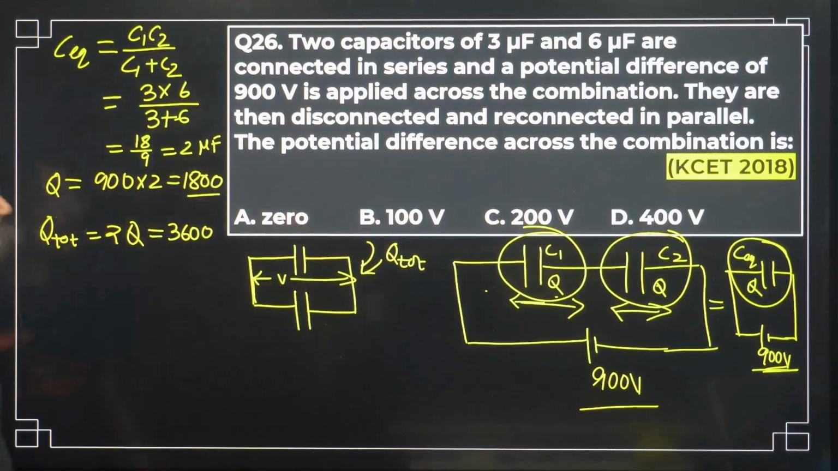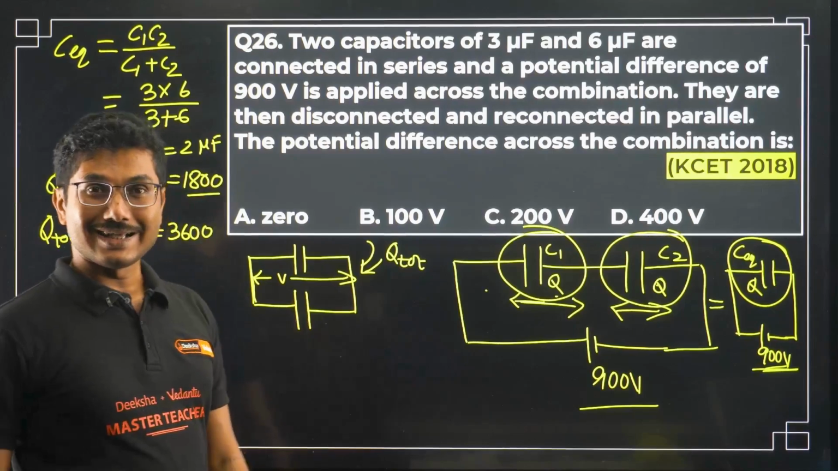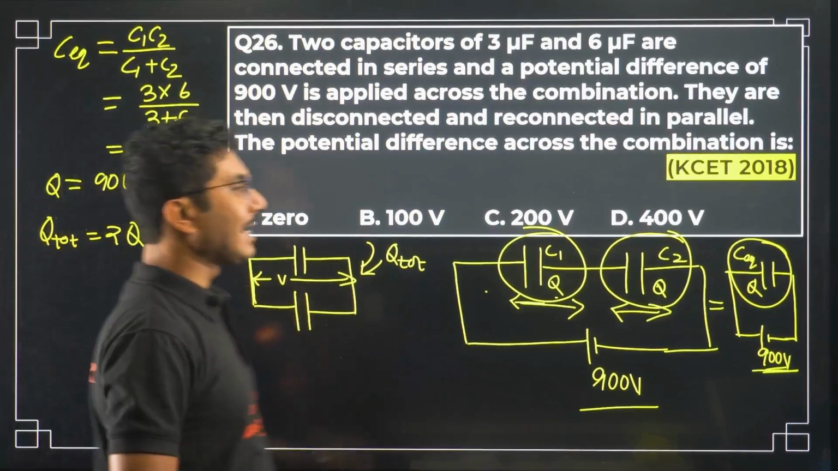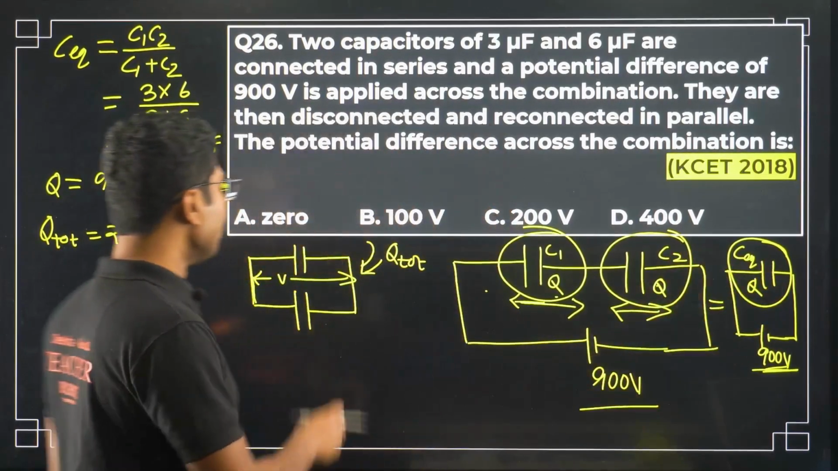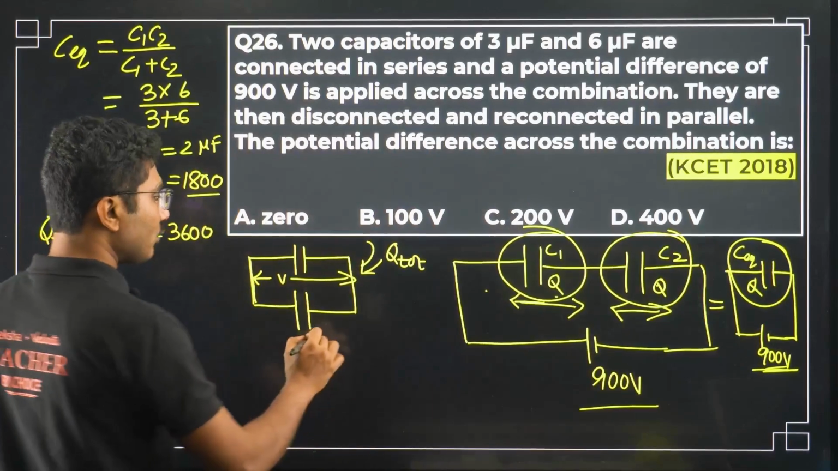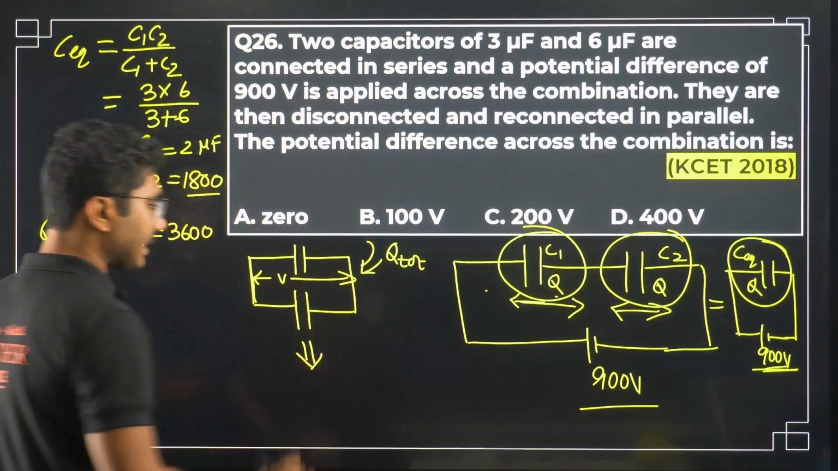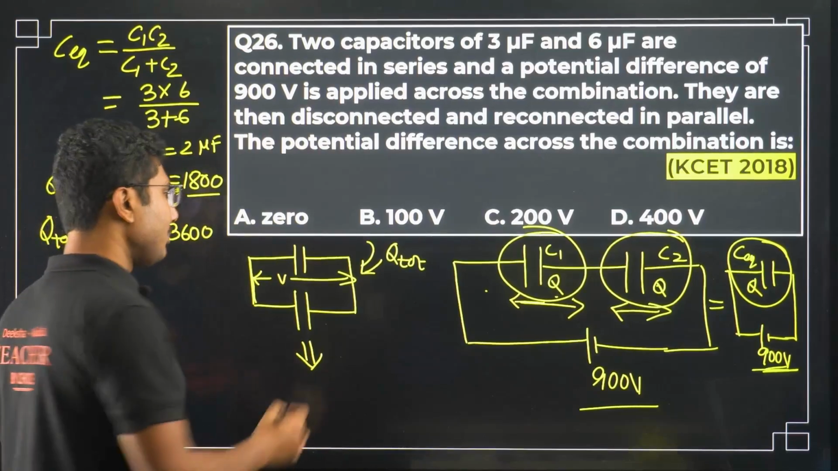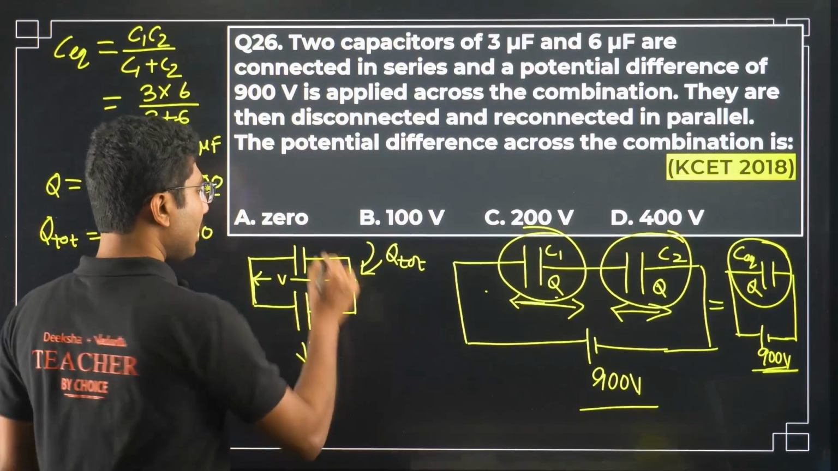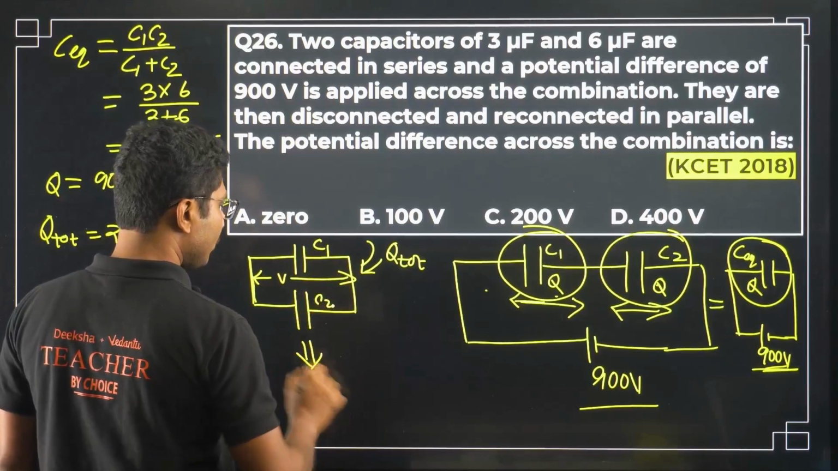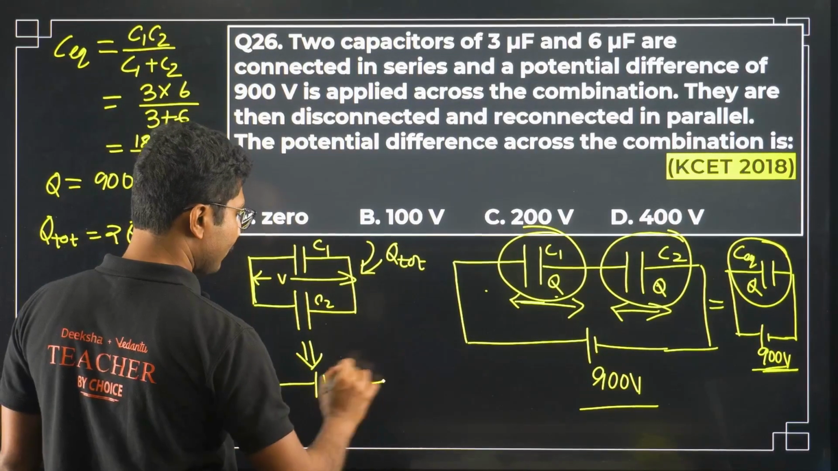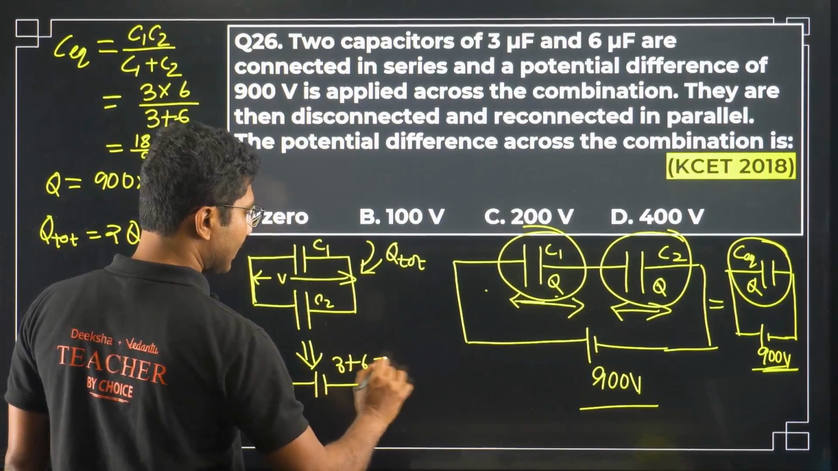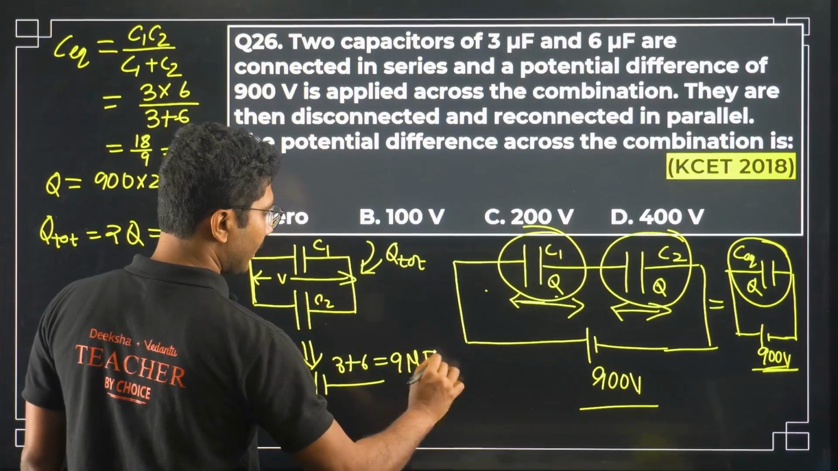Right, so total charge of the system is 3600. Now again, the trick that we used over here, we will use the same trick over here. We will try to find the equivalent capacitance in parallel combination. So what is the equivalent capacitance in parallel combination? C1 plus C2, right? So equivalent capacitance in this case will be 3 plus 6, that is equal to 9 microfarad.